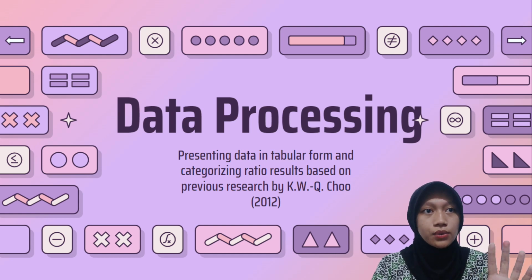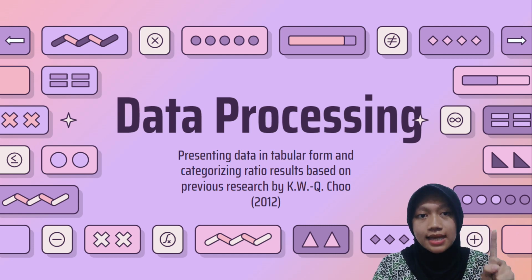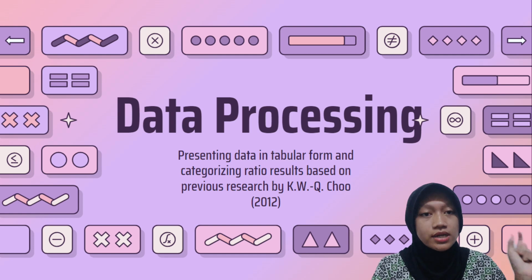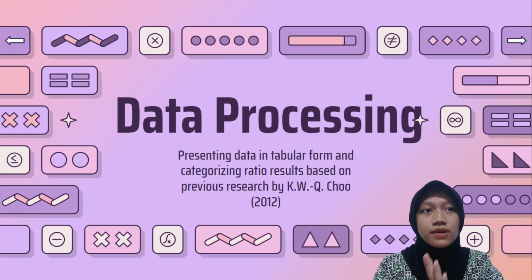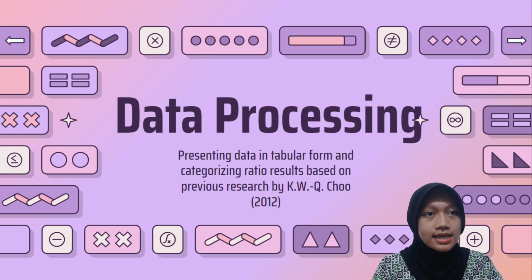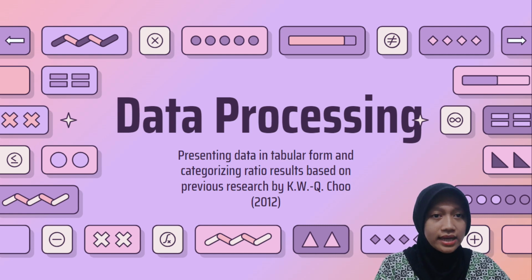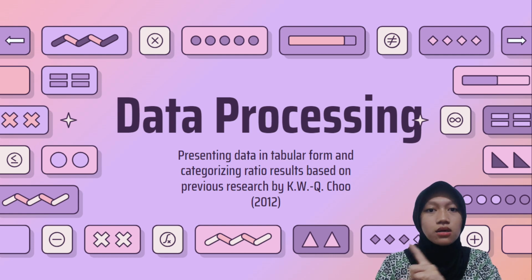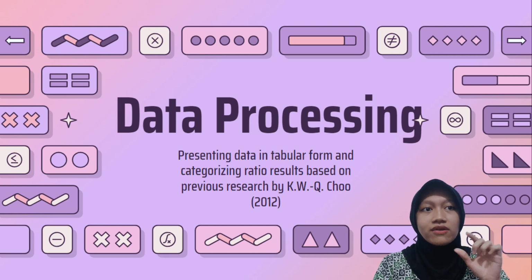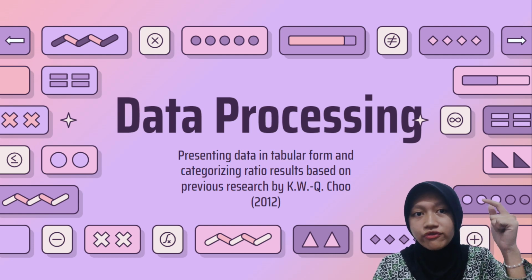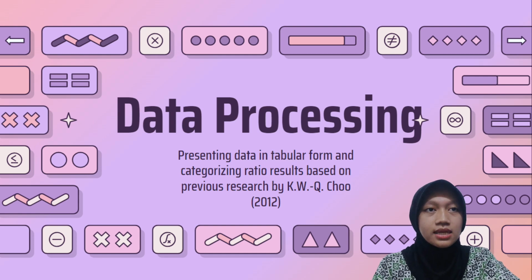There are 4 categories. The first one is that the ratio is said to be close if it is in the range of 1.5 until 1.7. The second one is that the ratio is said to be very close if it is around 1.6. The third one is that the ratio is said to be the golden ratio if it is exactly 1.618. And the fourth one is that a ratio is not a golden ratio, not even close, if it is not in the range of 1.5 until 1.7.